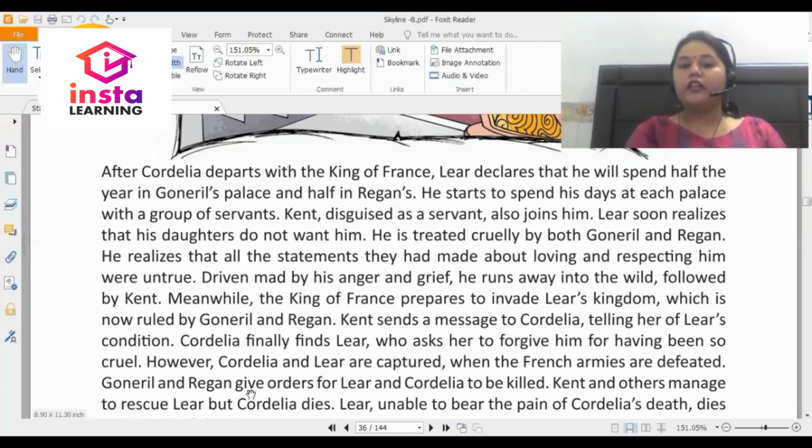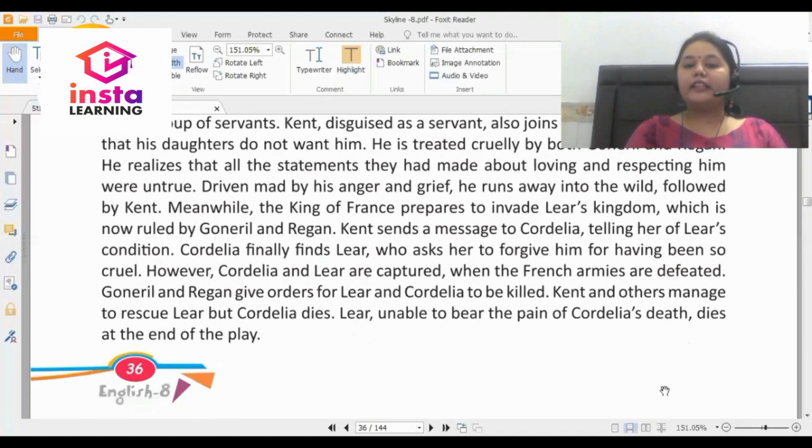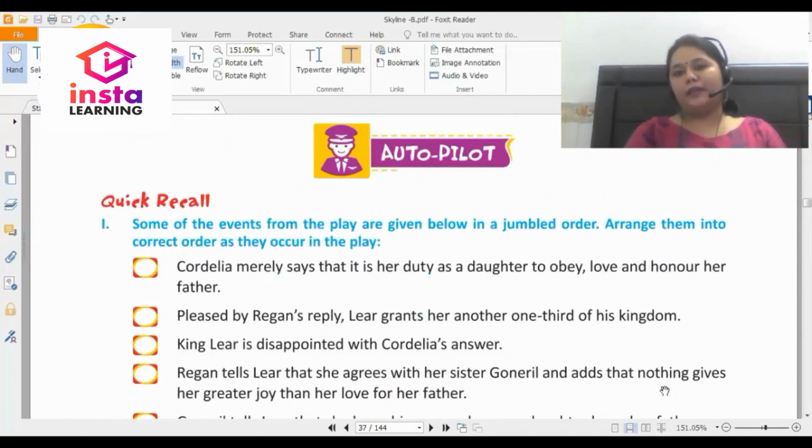Goneril and Regan give orders for Lear and Cordelia to be killed. Kent and others manage to rescue Lear, but Cordelia dies. Lear, unable to bear the pain of Cordelia's death, dies at the end of the play.